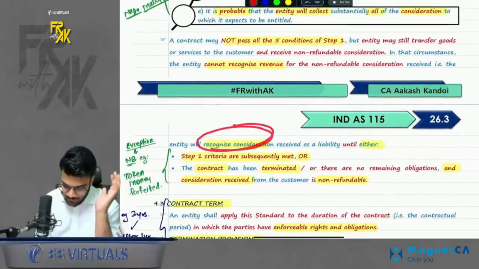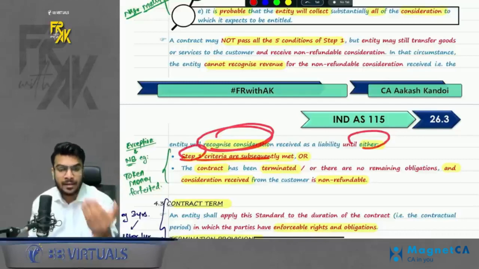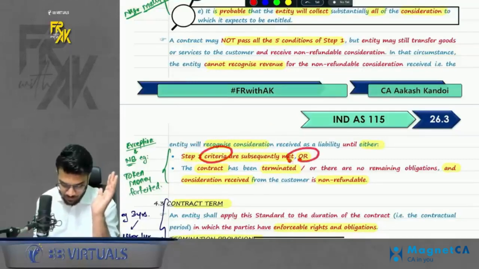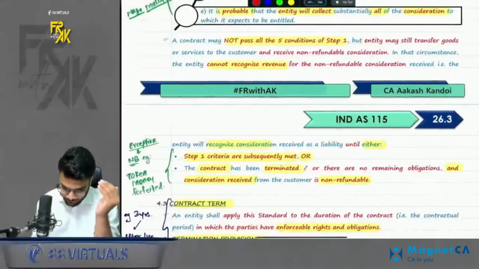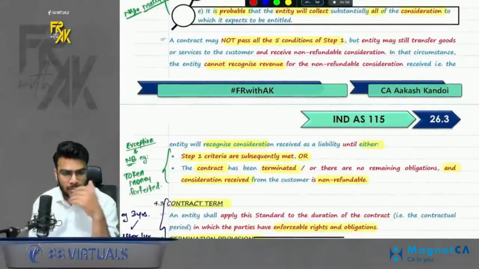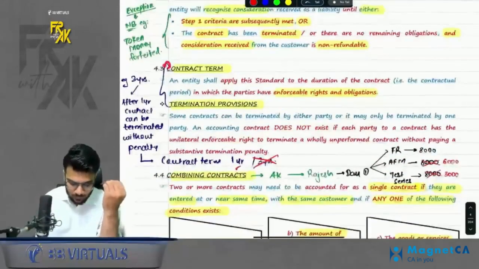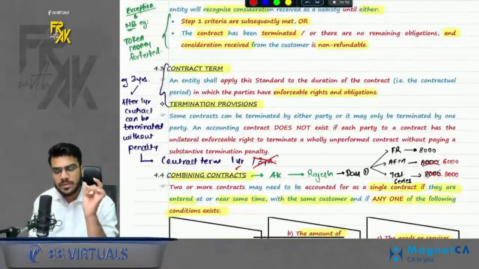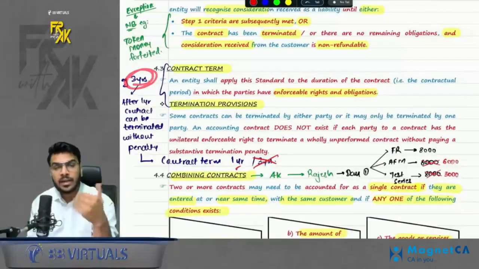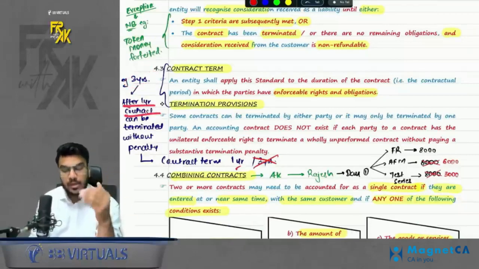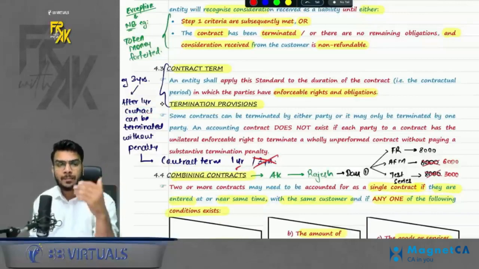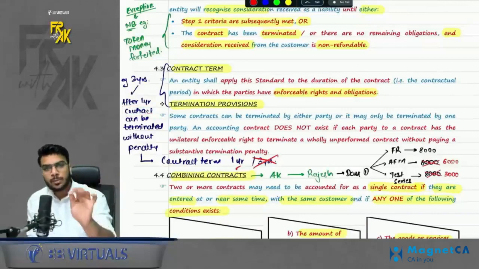You will recognize consideration either if you meet all the 5 criteria of step number 1, or the contract has been terminated and consideration received is non-refundable. Okay, so this was one example. I hope you guys are able to recall. Okay, the next point was contract term. What is the meaning of contract term? Contract term means you need to see what is the tenure of this contract. So let's say we entered into a 3 years contract, well, I will give you 3 years teaching services. But we also say that after 1 year, the contract can be terminated without penalty by either of the parties. So here the contract term won't be 3 years, it will be 1 year.